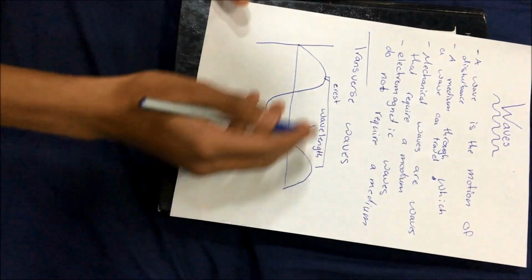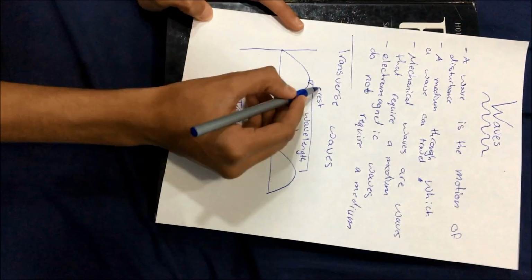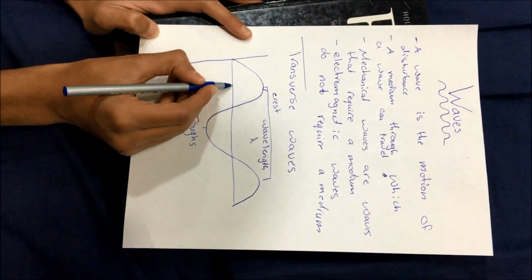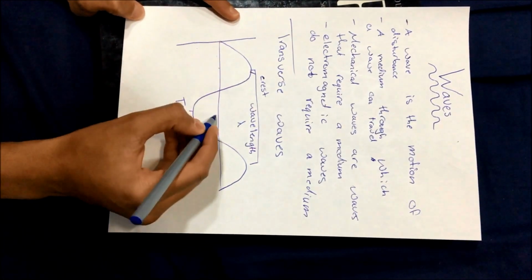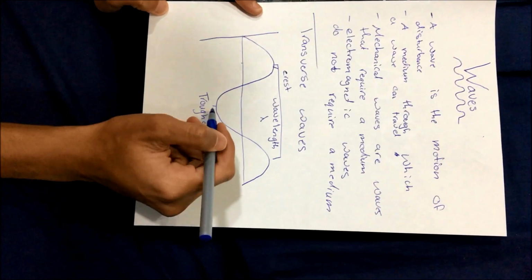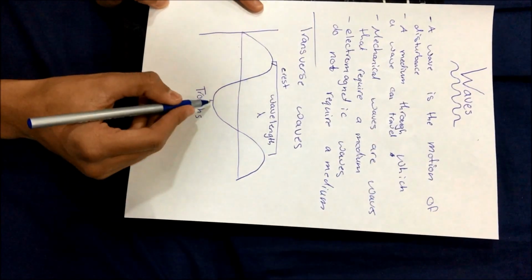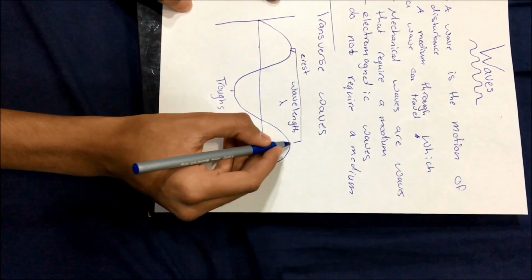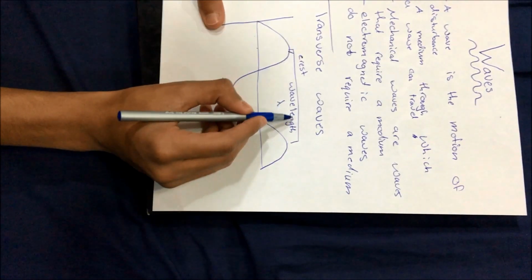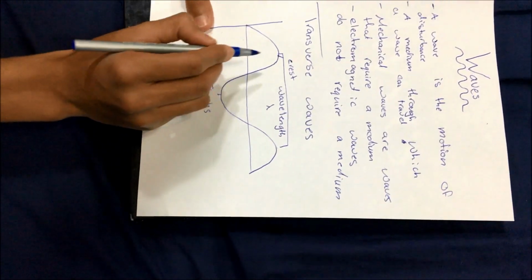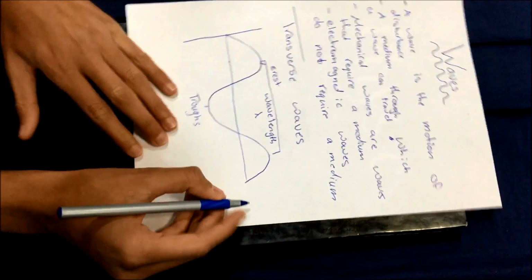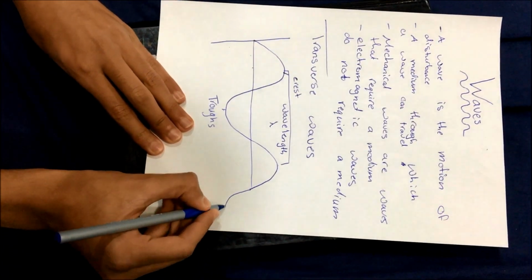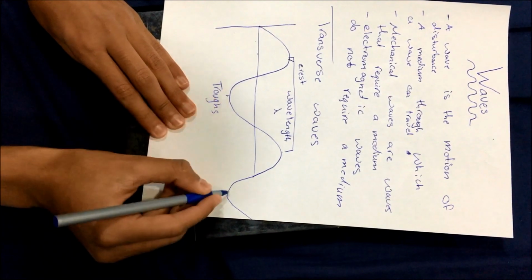Now, the crest is the highest point above the equilibrium position. As you can see, this is the equilibrium position, this is the highest point, so this would be the crest. The trough is the lowest point below equilibrium position, so this is what the trough is. This is also a crest. Now a wavelength is the distance between two adjacent similar points, so it could be from crest to crest, or if we continue the wave, it could also be from trough to trough.